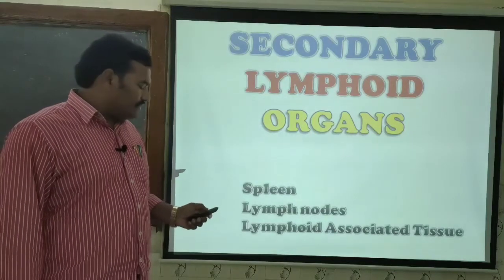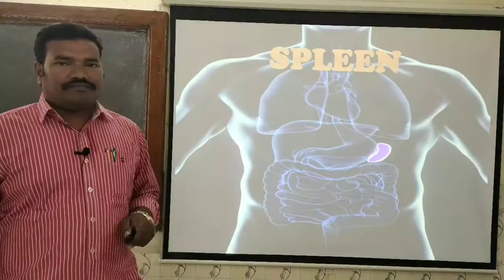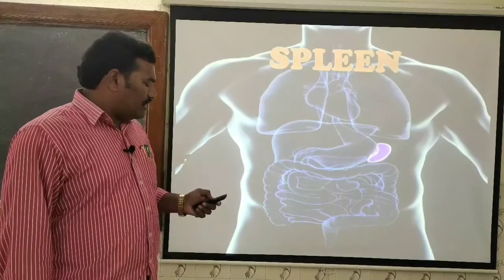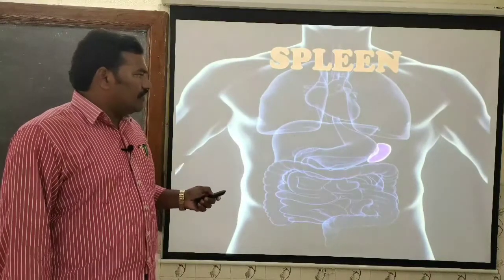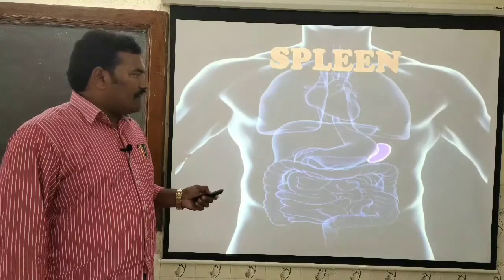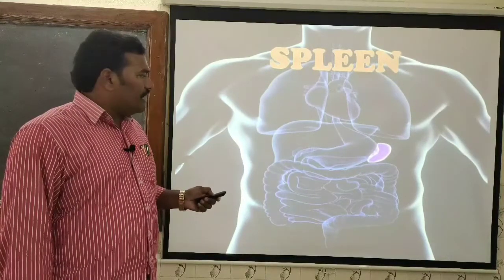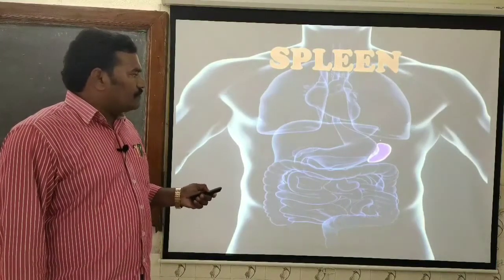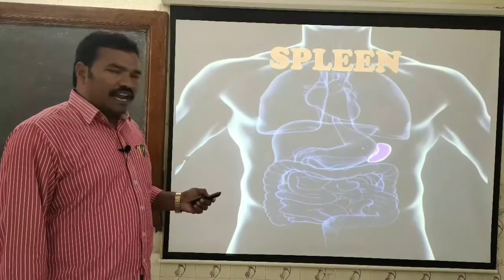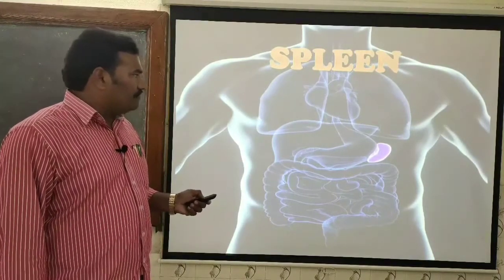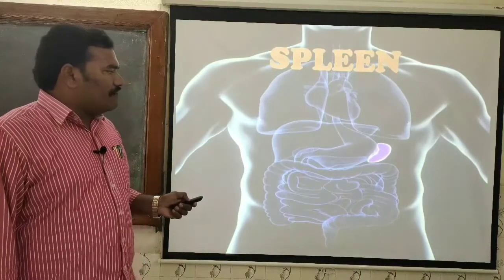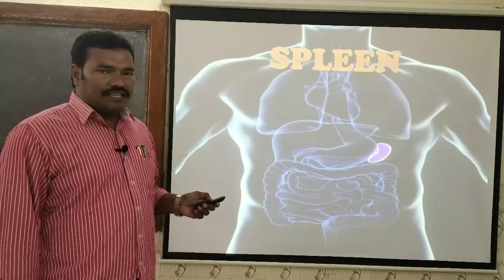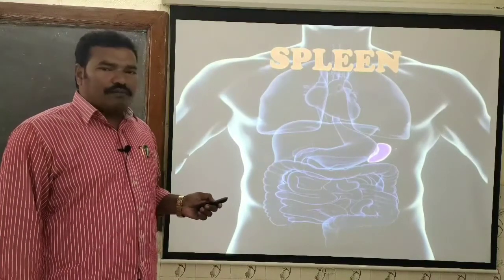Let us discuss one by one. First one is the spleen. Spleen is an ovoidal organ which is located at the upper left of the diaphragm, just beside the stomach. The spleen is commonly called the graveyard of RBC, where the lifetime of the RBC in human beings is 120 days. After 120 days, they undergo programmed cell death.